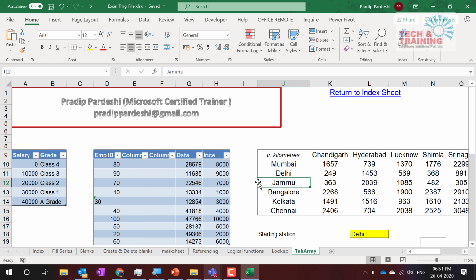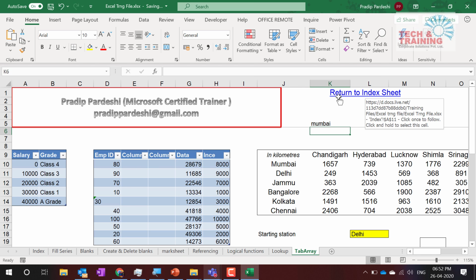I'm unable to do flash fill the first time. Is there a place where the flash fill feature has to be enabled? No, flash fill is enabled. You don't have to enable it anywhere. Just try that feature once again and I'm sure you will get it. What does match case do in options when you do find and replace? Match case means capital and small letters. So like this, Mumbai has a capital M, and if I type another Mumbai which has a small case m, these two are not the same for match case.